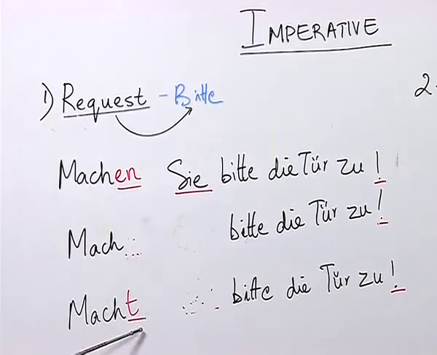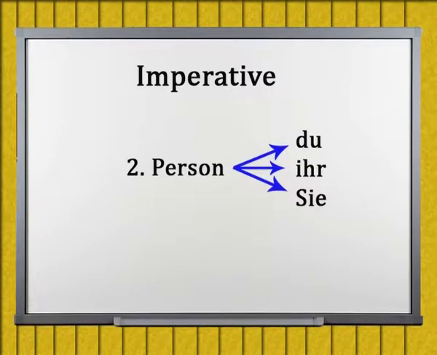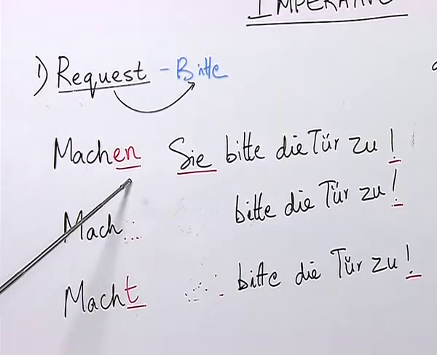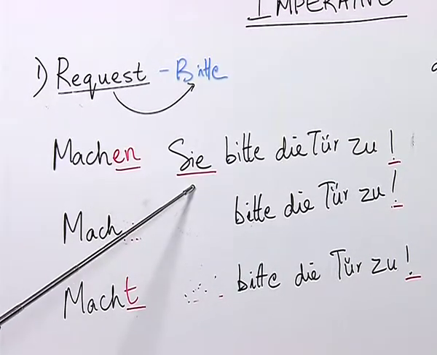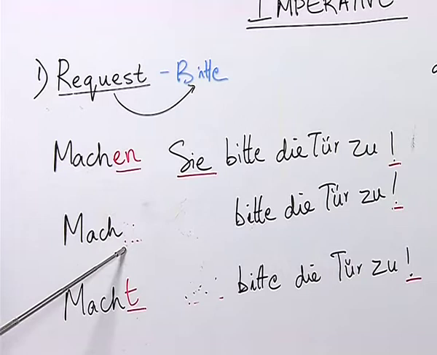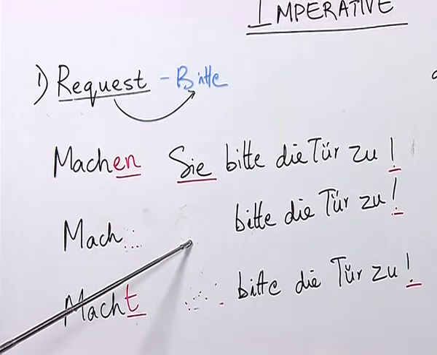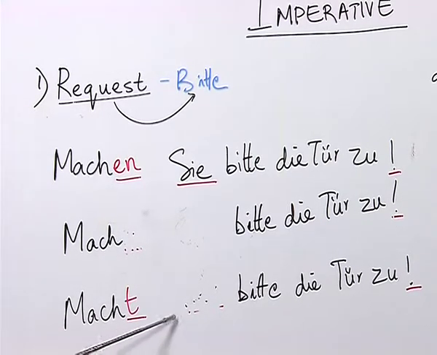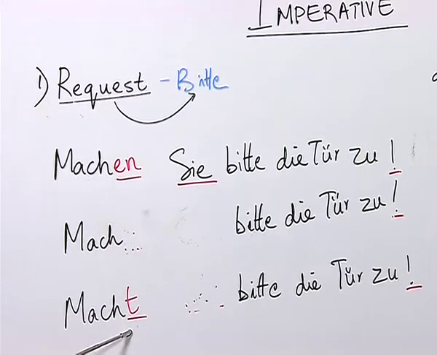As I told you, imperative sentences are always constructed in present tense for the pronouns du, ihr, and Sie. For imperative sentences constructed with Sie, the ending of the verb en as well as the pronoun is retained, whereas for imperative sentences constructed with du, the ending is not retained, also the pronoun is not retained, whereas for imperative sentences constructed with ihr, the pronoun is not retained, however the ending is retained for the verb.